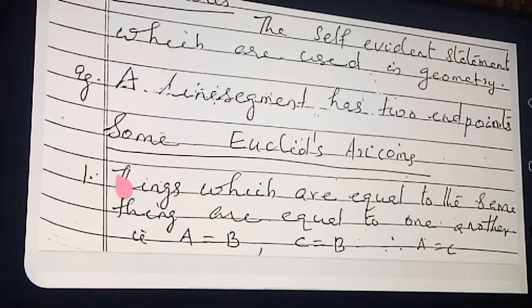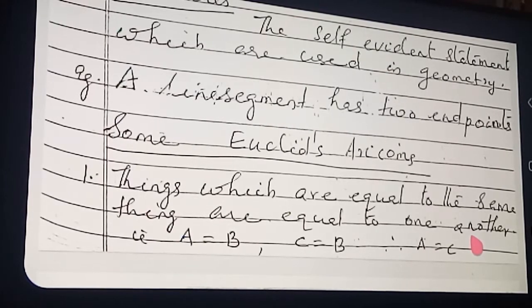And now I have written some Euclid's axioms. These are also very important. I explained the 7 definitions, and those 7 definitions should be learned by heart as they are. Now I am going to explain Euclid's axioms. That also you should learn by heart. First make it clear, understand it. First point, listen. Things which are equal to the same things are equal to one another.